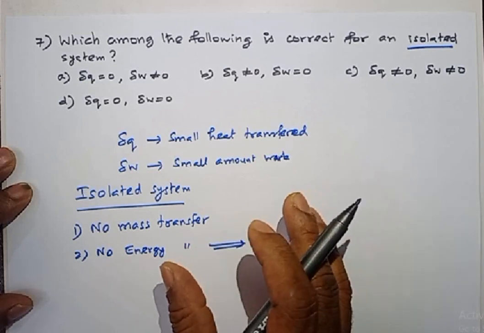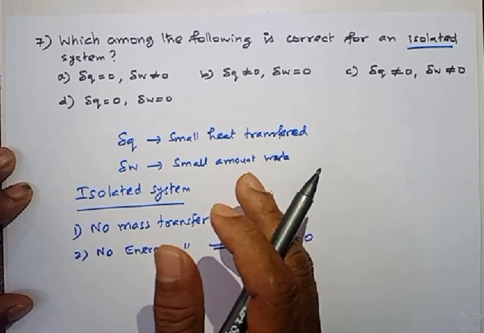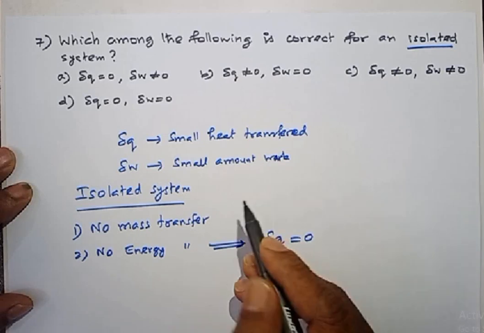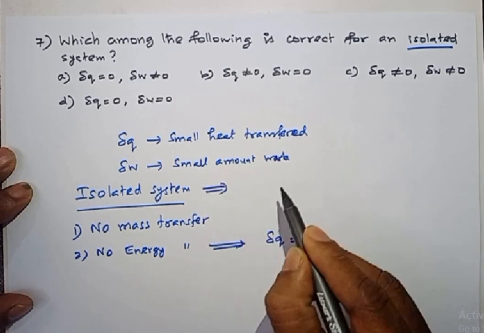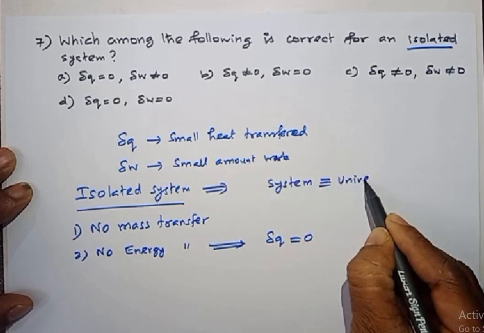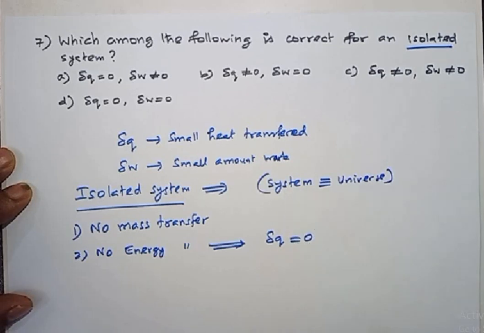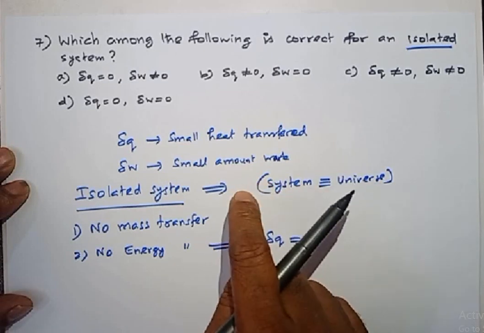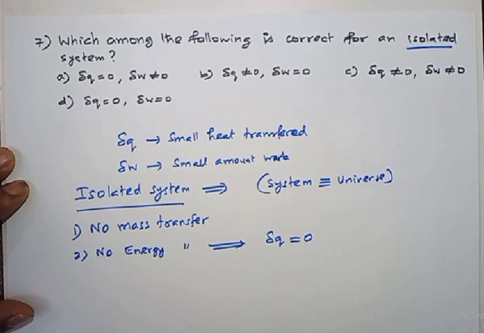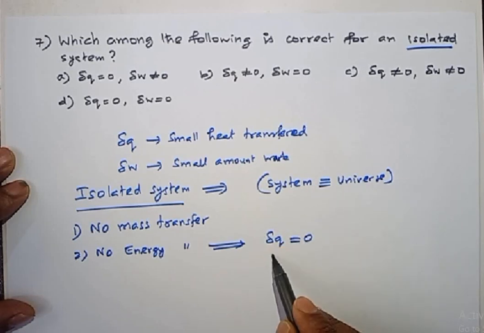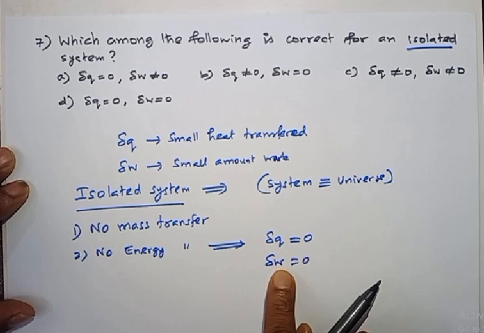Actually speaking, in an isolated system there is no interaction between system and surrounding. We say that in the case of an isolated system, the system is the universe. Usually we say system plus surrounding is universe, but in the case of an isolated system, the system itself is called the universe. So there is no energy transfer. That means heat is also energy, so heat transfer is zero. Similarly, work transfer is also zero. Work is also a form of energy.